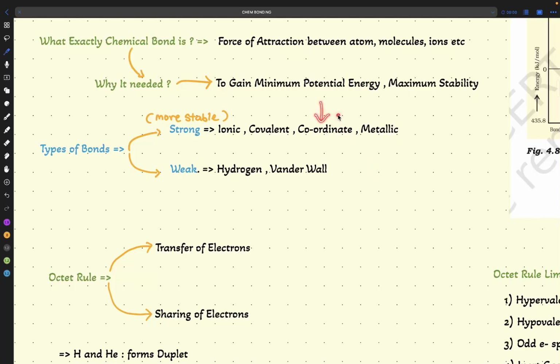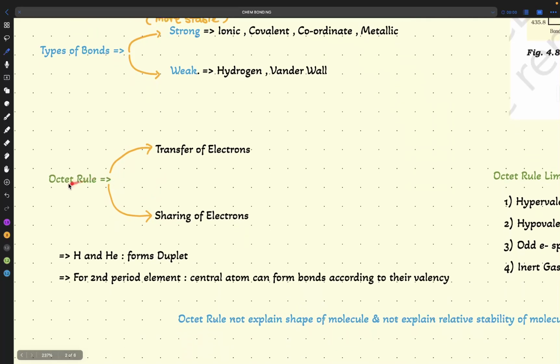We have a coordinate bond; that's why it is called coordinate. The metallic bond tells us from its name only that it is made from metal. Metals are forming the metallic bond. Hydrogen and van der Waals again tell us from the name, and we will see in detail what they are. So till now we understand that chemical bonds are forming and the types of bonds we have: strong and weak. Next, a very important point coming in the story of the chemical bond is the octet rule.